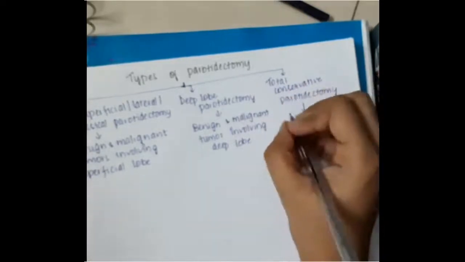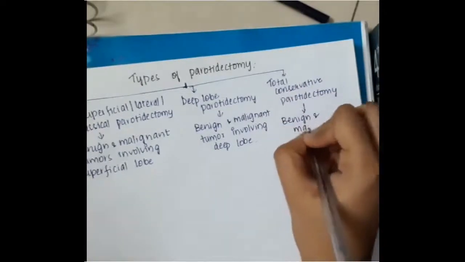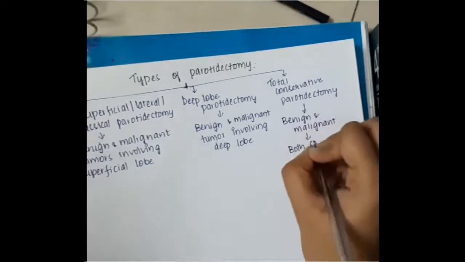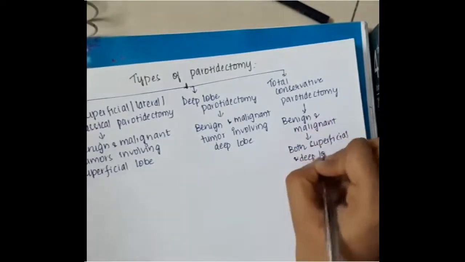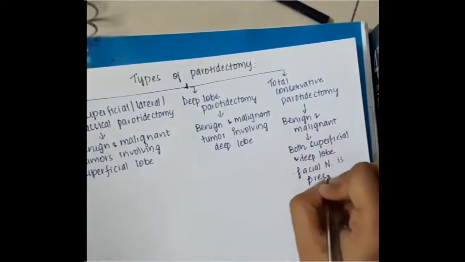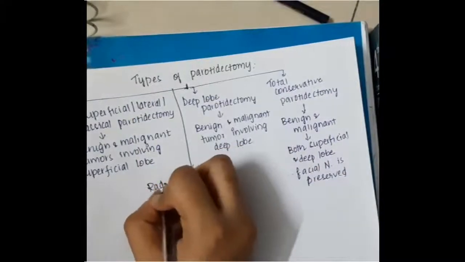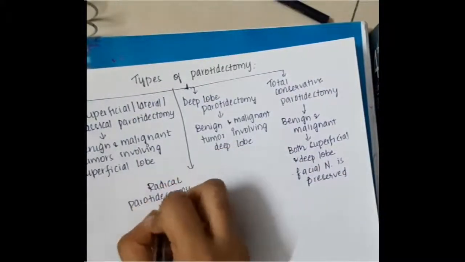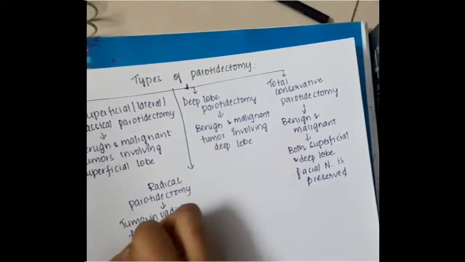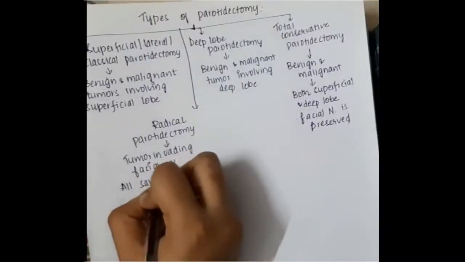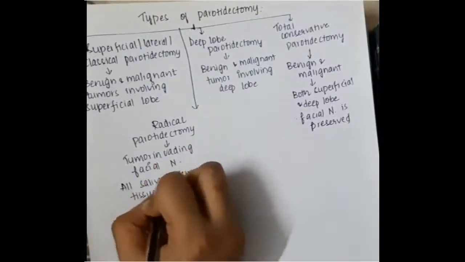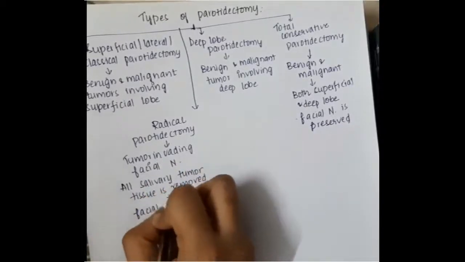Total conservative parotidectomy is done for benign and malignant tumors, and both superficial and deep lobes are removed, while the facial nerve is preserved. Then we have radical parotidectomy, done for tumors invading the facial nerve. All salivary gland tissue is removed, along with the facial nerve.